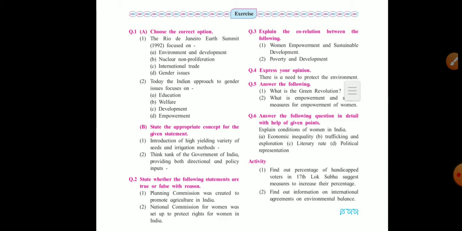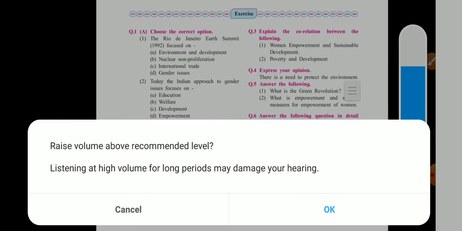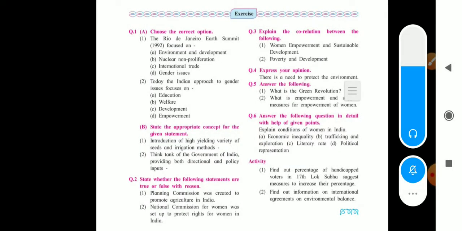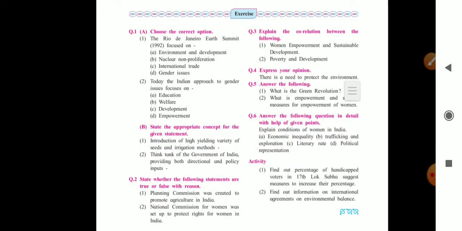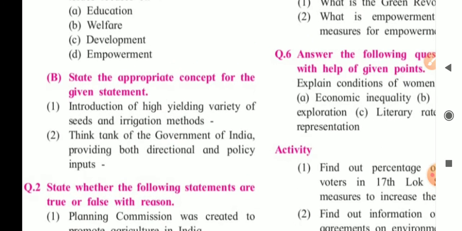Now second question. Today the Indian approach to gender issues focuses on. Answer is empowerment. I am repeating the answer. Answer D. Answer is D, empowerment. Now let's start with the B section.